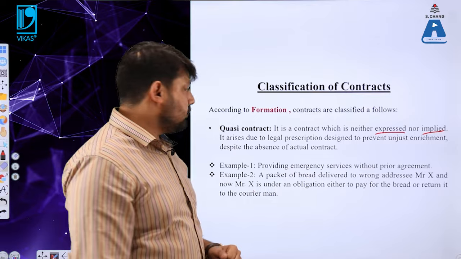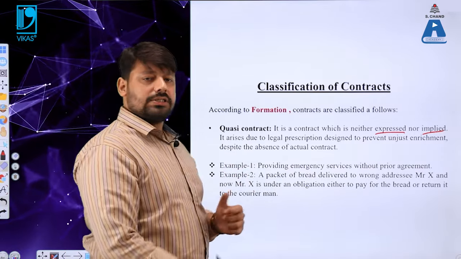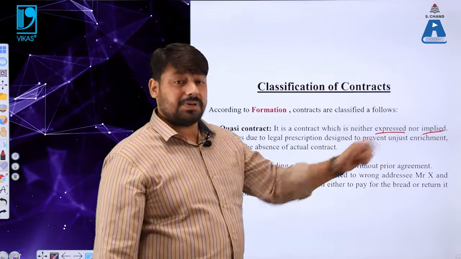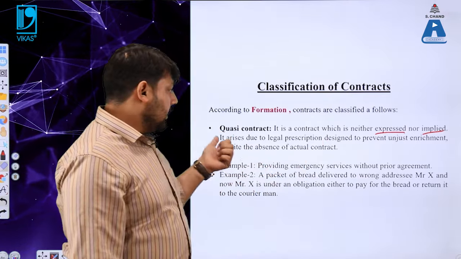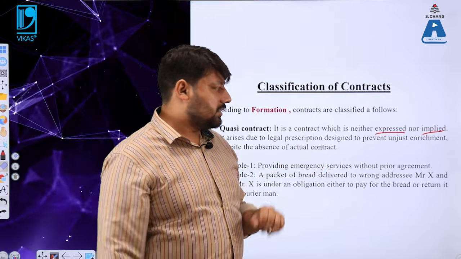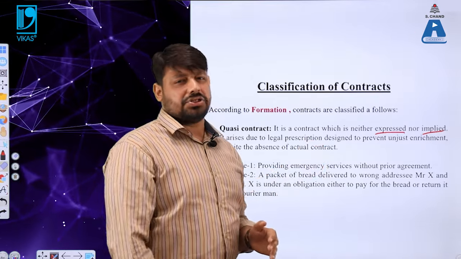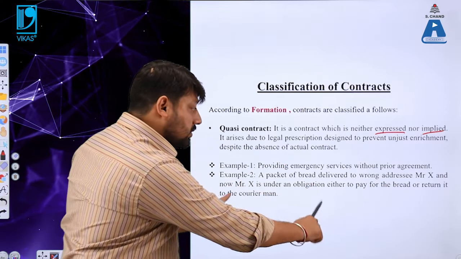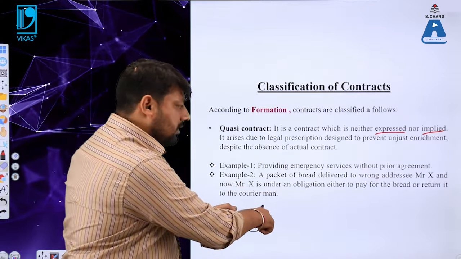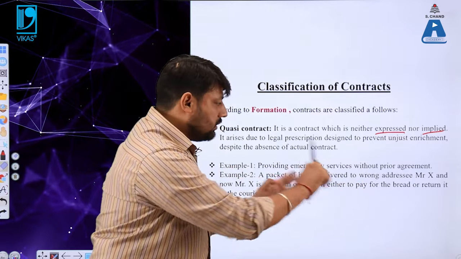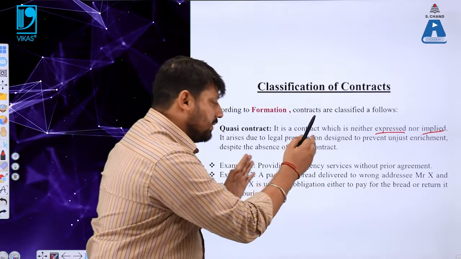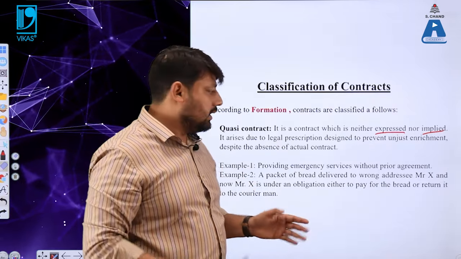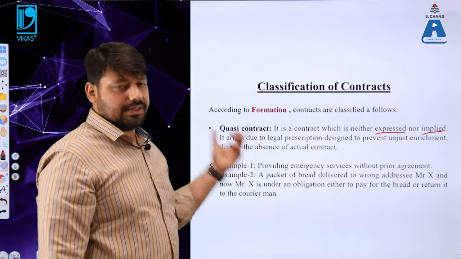So let us recapitulate what a quasi contract is. A quasi contract is a contract which is neither implied nor expressed by a person, but it arises due to legal prescription which is designed just to prevent unjust enrichment despite the absence of actual consent. So there was no actual consent between the courier man and Mr. X. The courier man and Mr. X did not have any consent between them. So that is why this is known as a quasi contract.